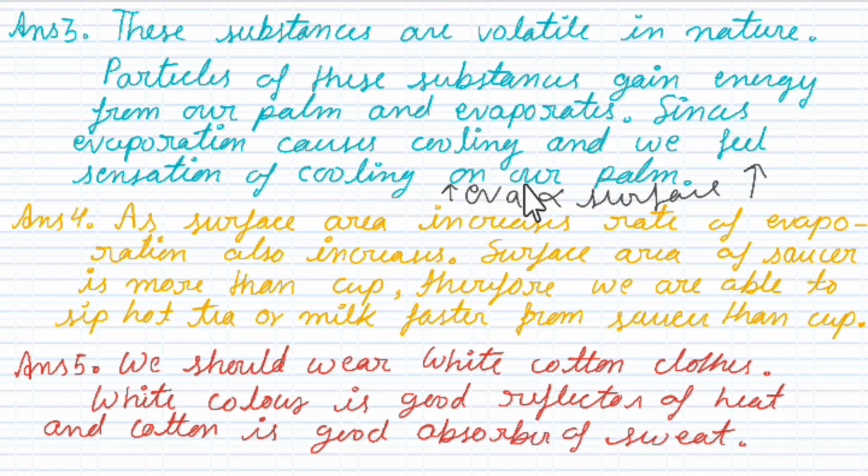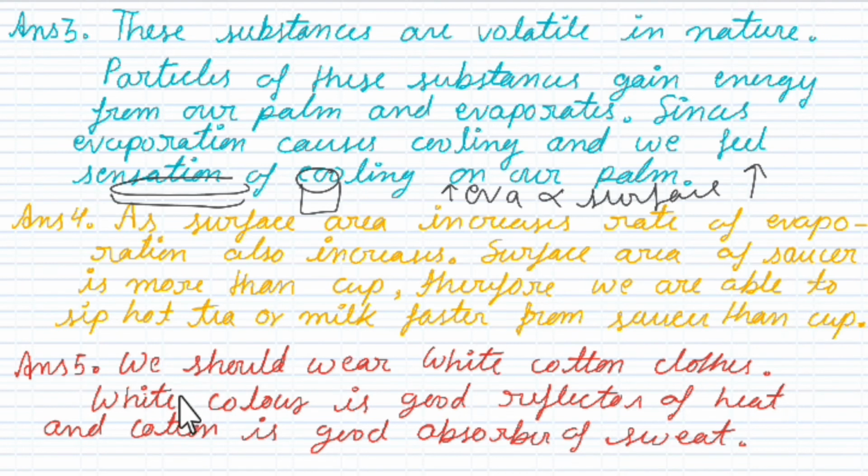The rate of evaporation goes according to the surface area we provide. The surface area of a saucer is more than a cup. This is a plate, and this is a cup. So you can see the difference between the surface areas. That is why we are able to sip hot tea or milk faster from the saucer than the cup.